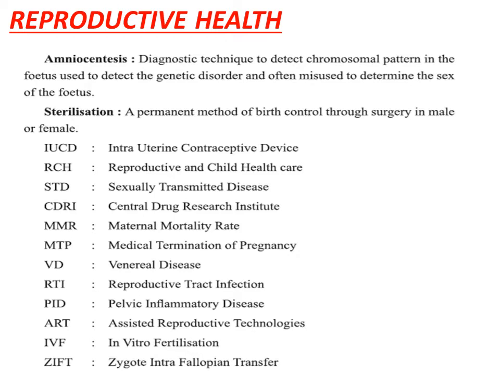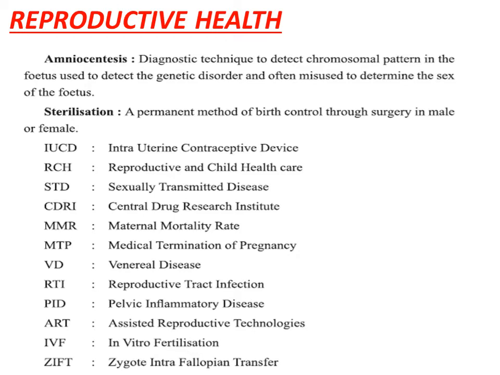In this chapter, we will talk about different sterilization and birth control methods, like IUCD. It is the method followed by females where the uterus is contraceptively changed, or there are some devices used to prevent fertilization.